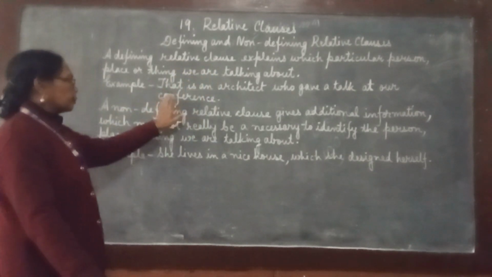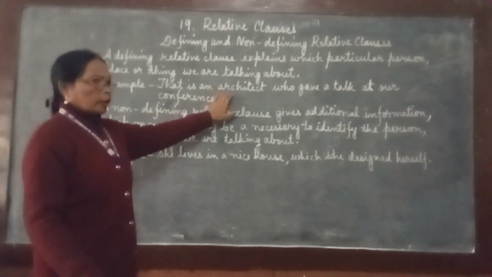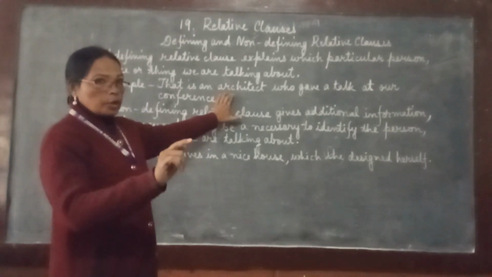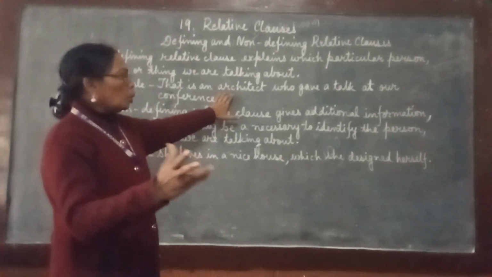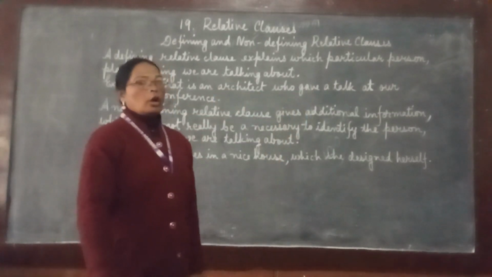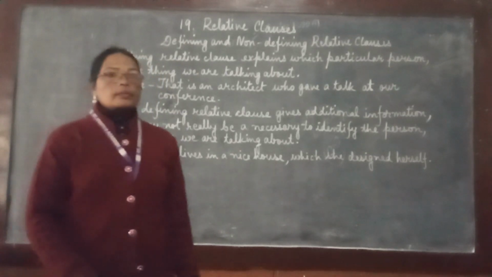Now see, that is an architect, not any other one. The special, only one architect who gave a talk at our conference.